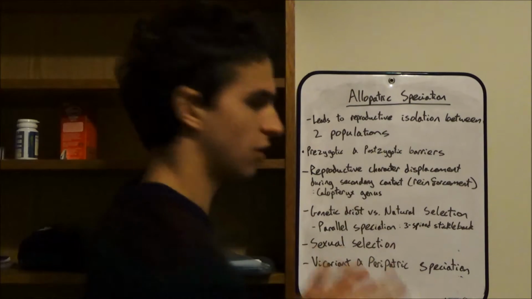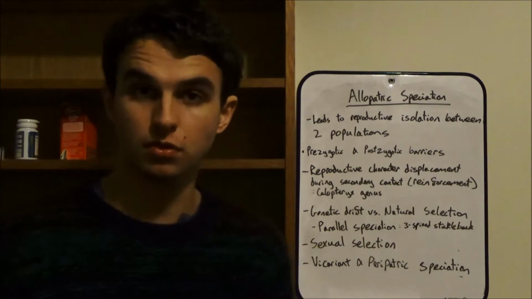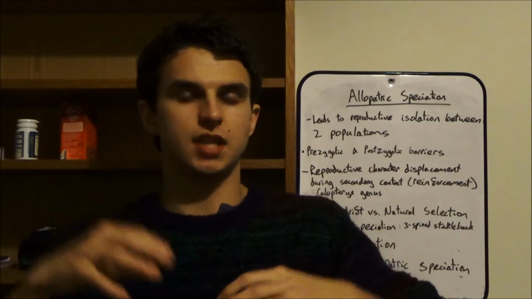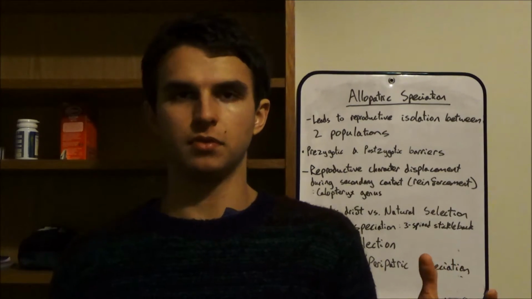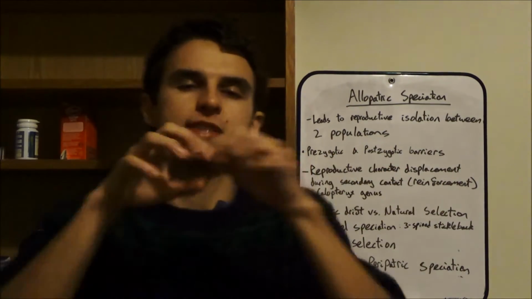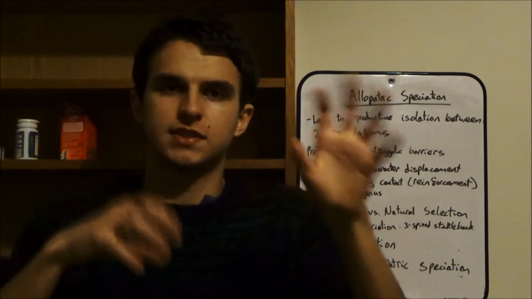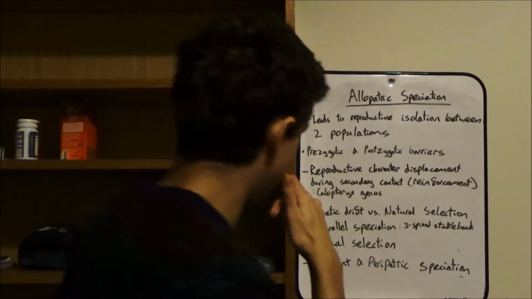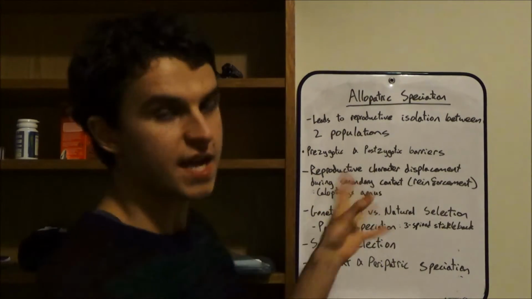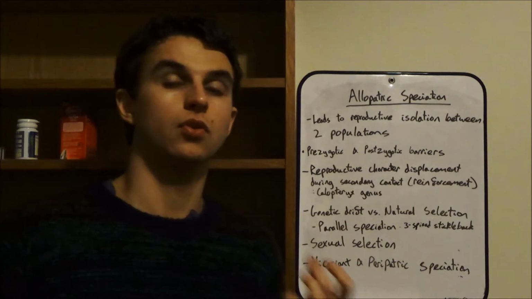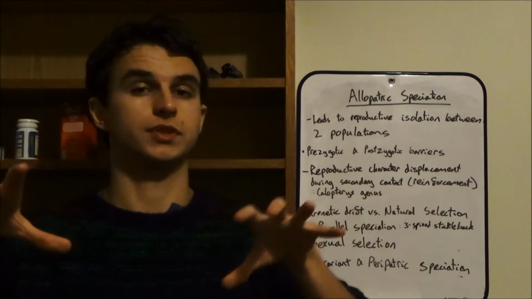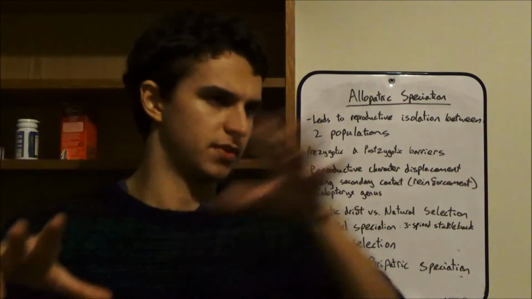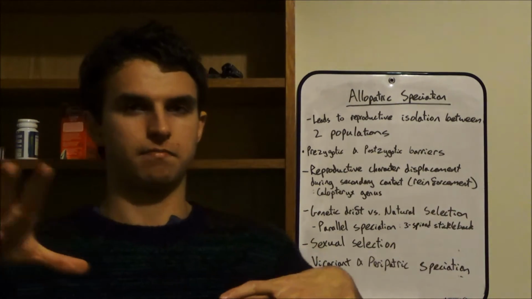So prezygotic barriers could be temporal, for example. So the species are active at different times of day, so nocturnal and diurnal species, for example. I mean, those species still occur in the same geographical area, but they're active at different times, so therefore they'll never meet, and therefore probably never mate. So that's a form of prezygotic barrier. There's also behavioural barriers. For example, in courtship rituals, two species may have very different courtship displays, so that means that species will never mate with the other species because they have different patterns of display.